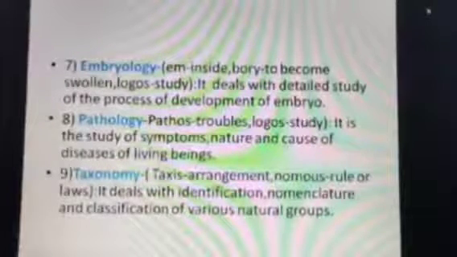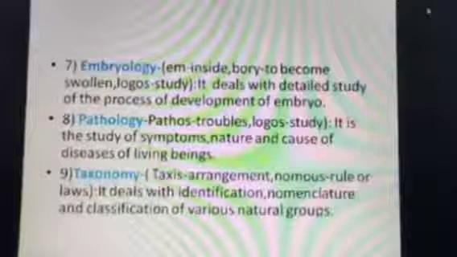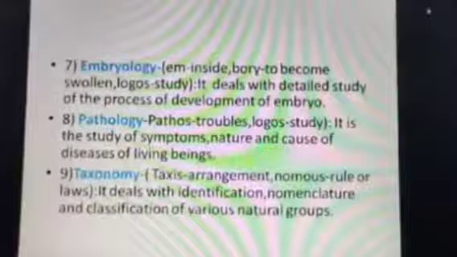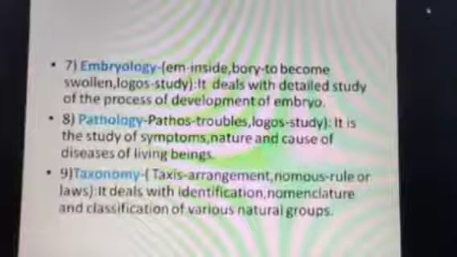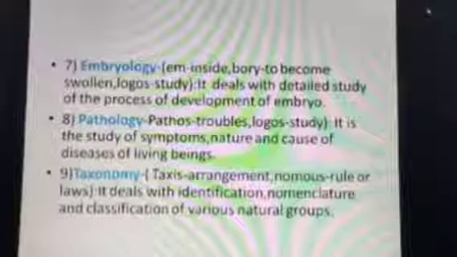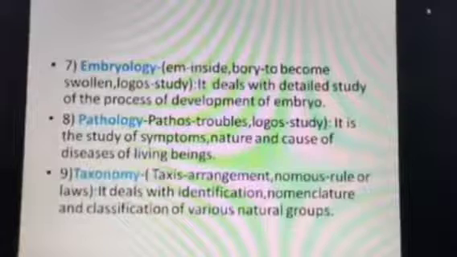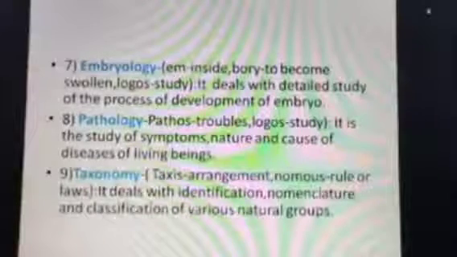If we are able to segregate these, then we can arrange them in a precise manner. So taxonomy deals with the proper arrangement of living organisms on the basis of evolutionary tendencies, maintaining certain rules. That is what we will discuss in taxonomy.